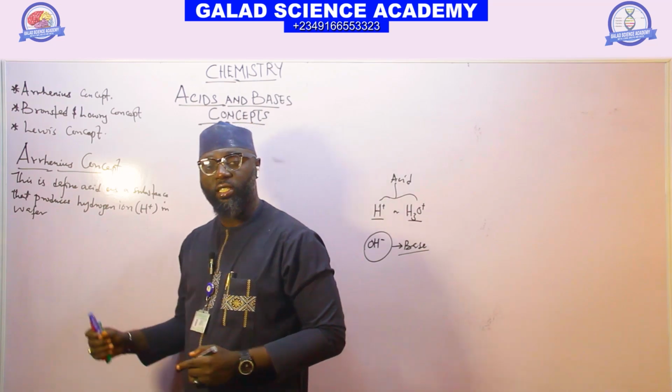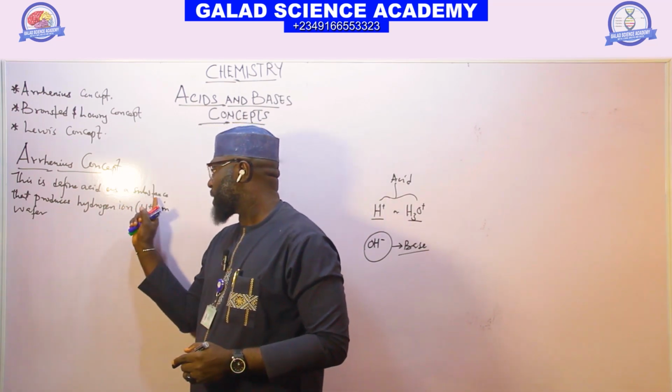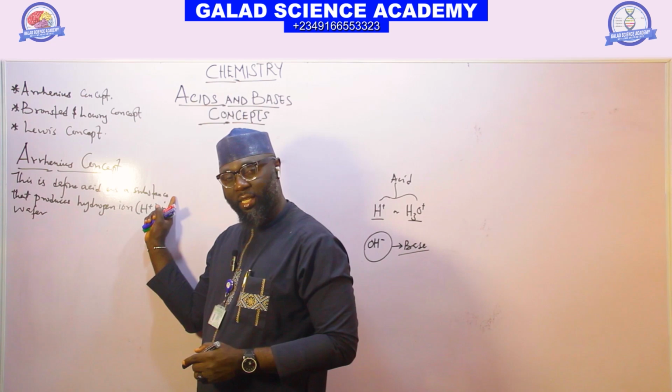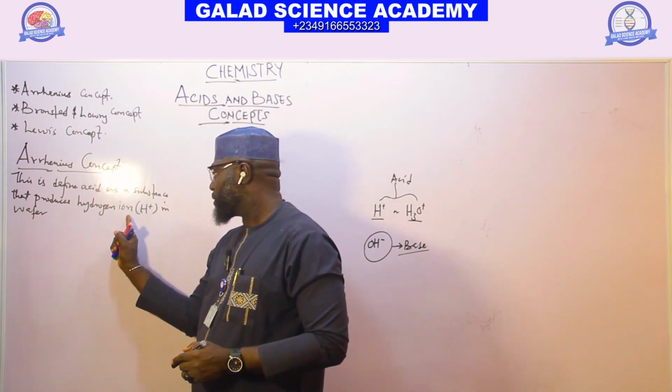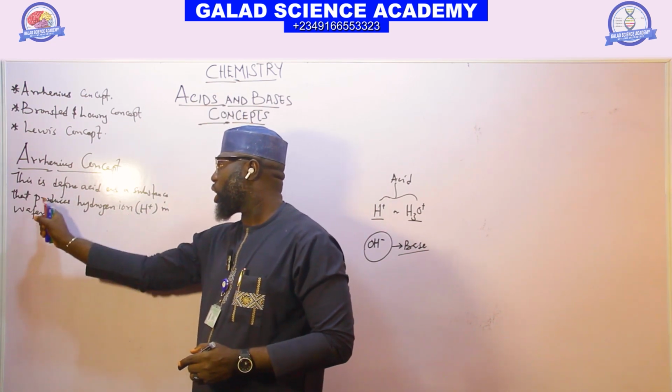The Arrhenius concept says a substance or a compound that produces hydrogen ion in water is called an acid.